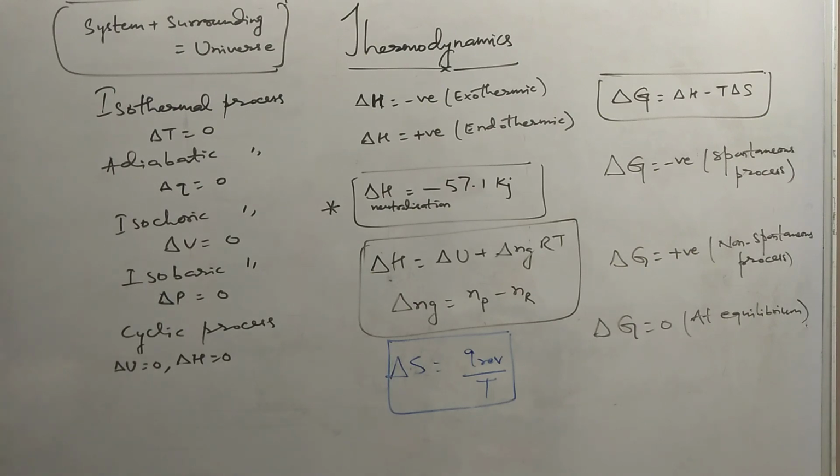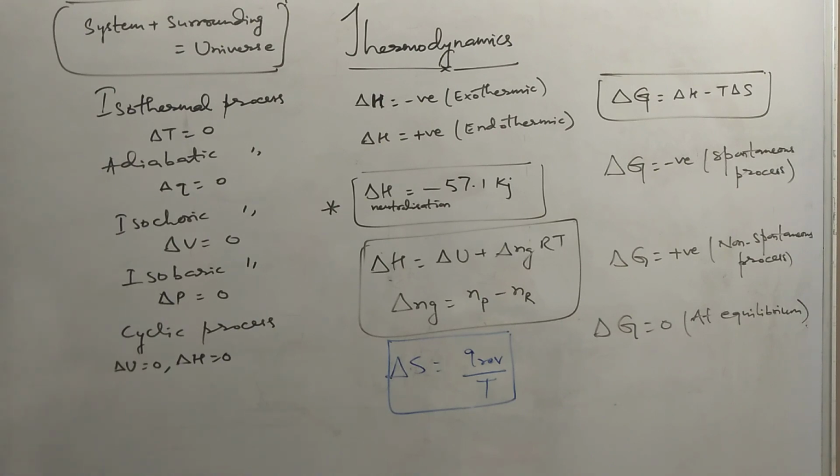We find the difference in the values like delta G equal to G2 minus G1, delta S equal to S2 minus S1, delta H is equal to H2 minus H1, delta U is equal to U2 minus U1, delta P is equal to P2 minus P1, delta T is T2 minus T1. So this way we find out the state functions value.